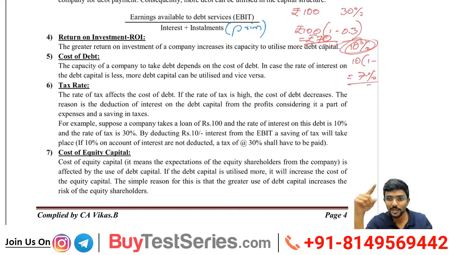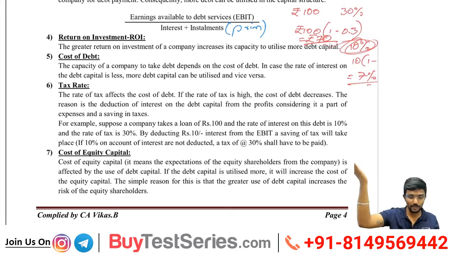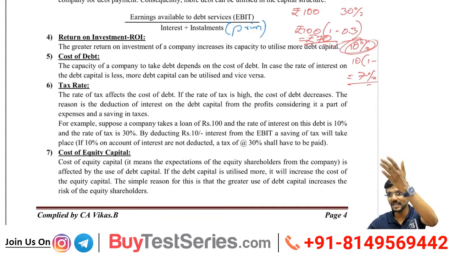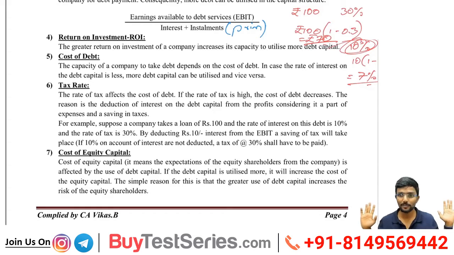No debit of 10 rupees into the P&L account means my profit would have been 13 rupees. Because now I have debited 10 rupees, my profit has come to 3 rupees. Now I pay tax only on 3 rupees. Now assume I have not borrowed any loan and I am not paying any interest. In that case, my profit would have been 13 rupees, not 3 rupees. I would have paid tax on 13 rupees, so obviously my tax amount would have shot up.